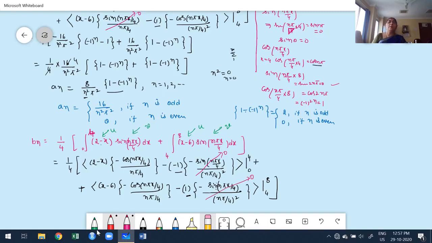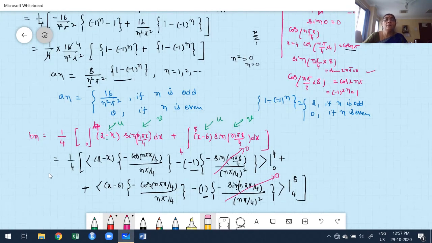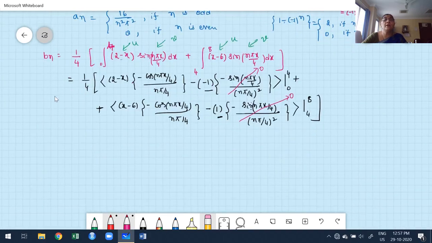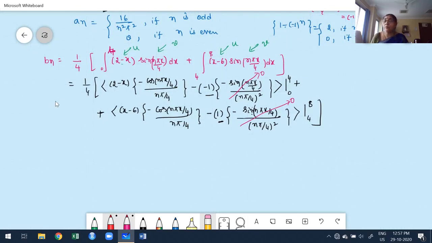We are only going to apply the limit for cos. Therefore, we are neglecting sin. We already decided this while finding the An value, which you already know. Similarly, I am going to neglect the terms having the sine function, because the corresponding upper and lower limit values must be 0. Now, move to the next step.